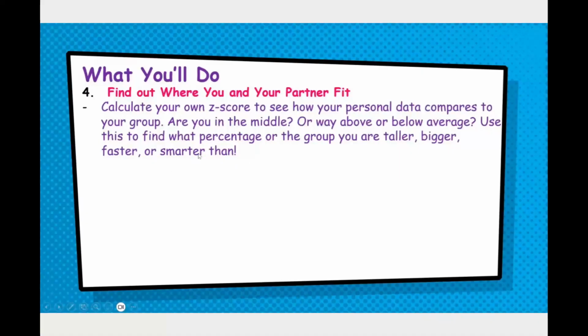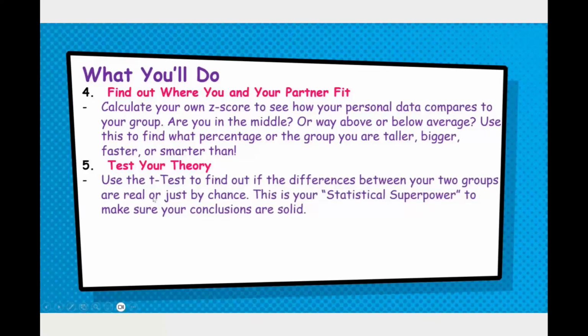And then you're going to use this to find what percent of the group you are taller, bigger, faster, or smarter than. It just depends really on what your question is. Then we're going to test our theory. So last time we had the chi-square test, and that was for categorical variables. We're going to do something similar, but this is called a t-test, and it is for quantitative variables, so numerical types of things.